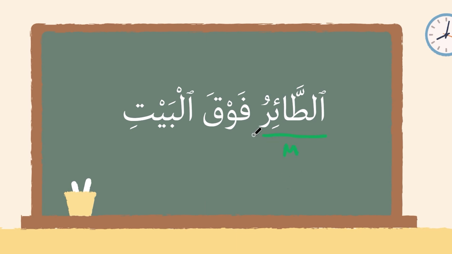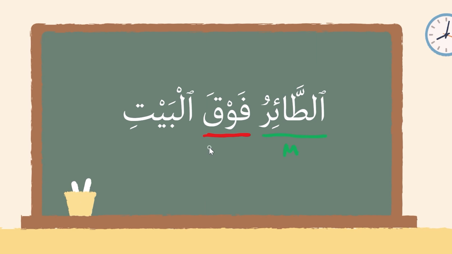Now what follows the mubtada is not a singular indefinite ism in the state of rafa, nor is it a harf jar, nor is it your typical mudaf or mudaf ilayhi fragment, your typical idafa fragment. Instead we see here fawqa, a dharf makan, a dharf of place, indicating the place of something occurring.